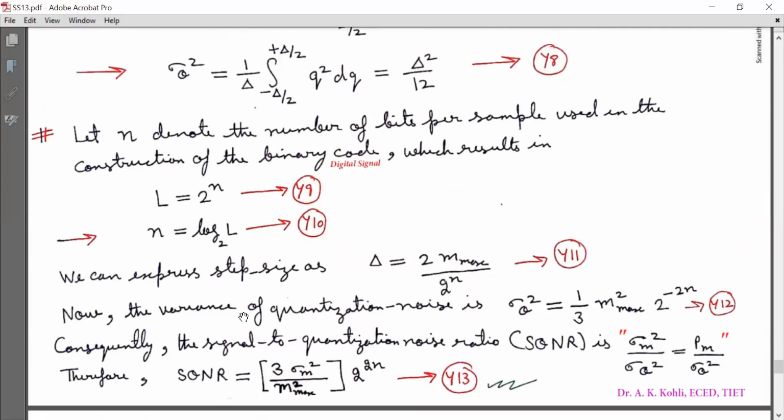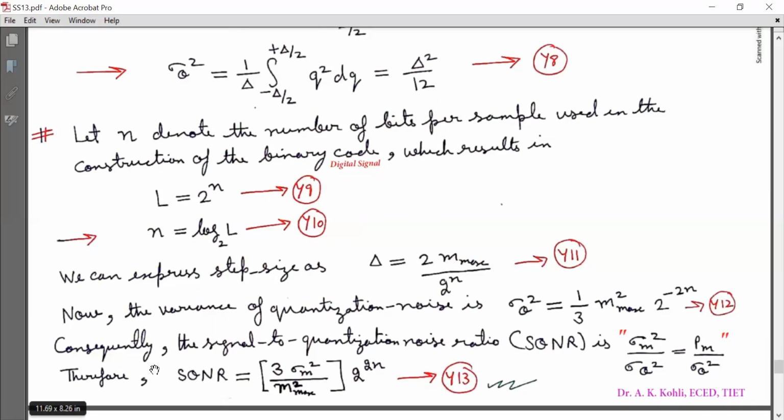Now the variance of quantization noise is sigma q square is equal to 1 by 3 m max square 2 raised to power minus 2n. Mark it as y12. What I have done, in sigma q square equal to delta square by 12, I have substituted the value of delta. So delta is substituted here in y8. So that leads to sigma q square is equal to 1 by 3 m max square 2 raised to power minus 2n. That is equation y12.